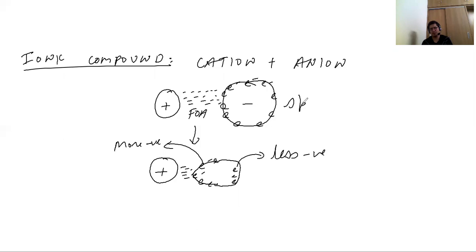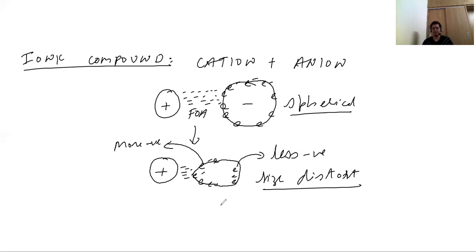Basically, the shape was spherical, and due to the cation, a polarization is done on the anion and the shape gets distorted.